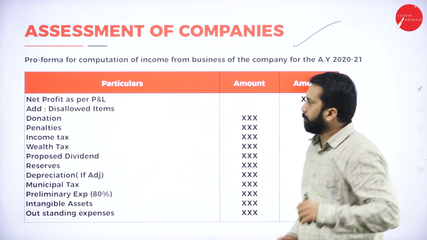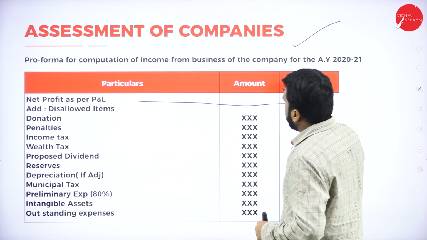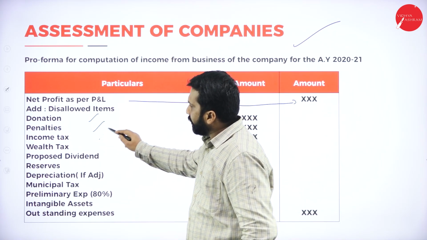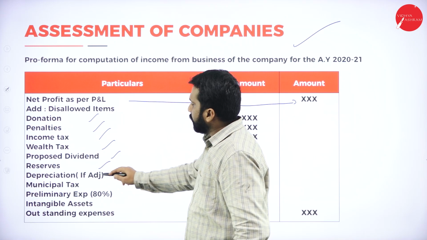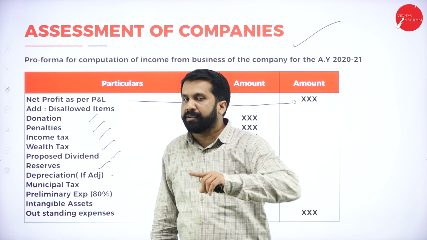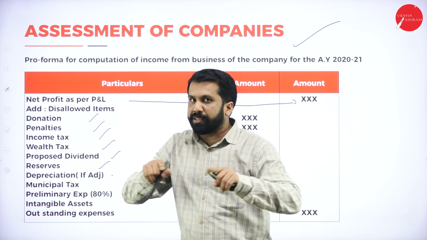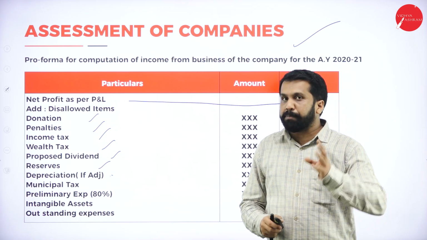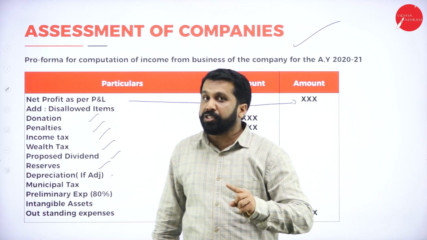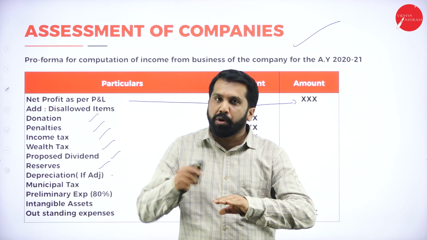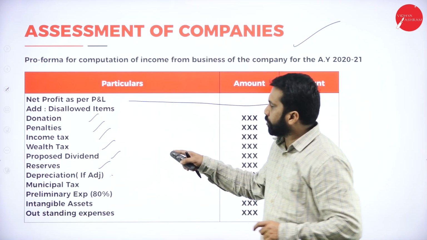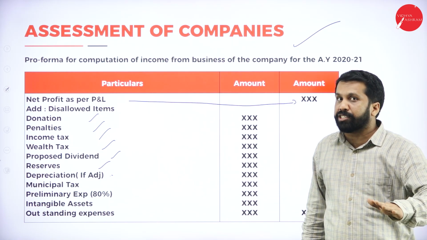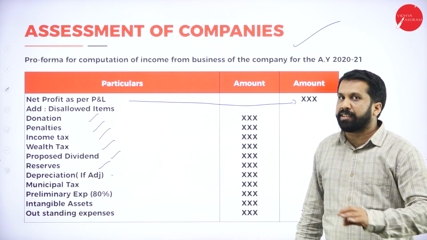Remember, easiest one. Net profit, whatever is given in the question, copy, paste. Add disallowed items: donation, penalty, income tax, wealth tax, proposed dividend, reserve, depreciation. If it is given in the adjustment, don't take the adjustment value. Whatever is given in the table, that only you should consider. If depreciation is given in the table as well as in the adjustment, then you should consider depreciation. If depreciation is given only in the table, not in the adjustment, don't touch. Don't take depreciation.